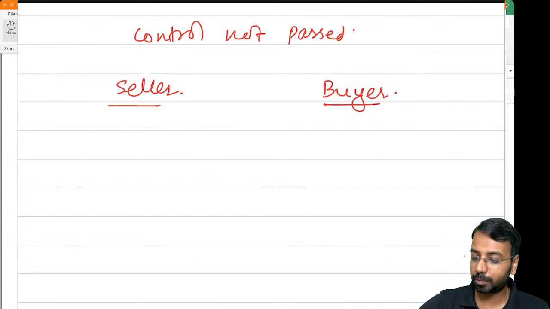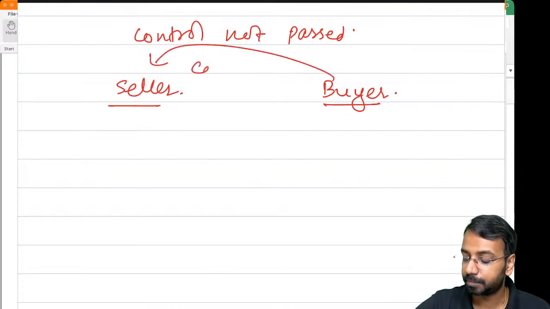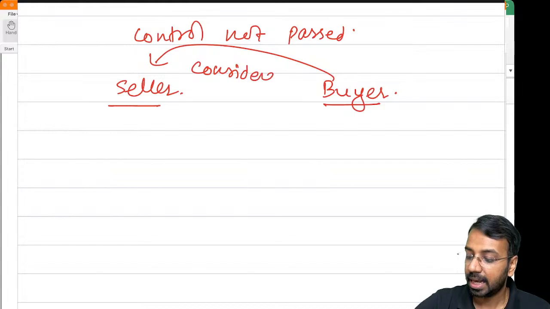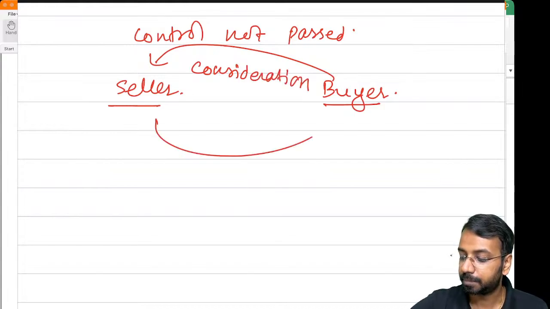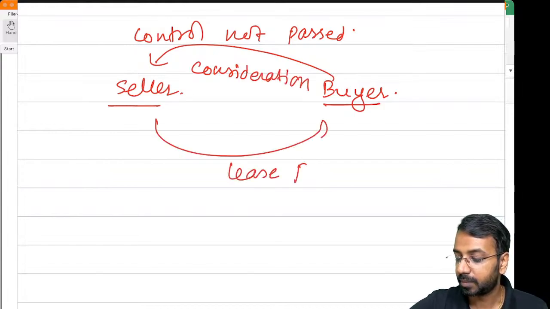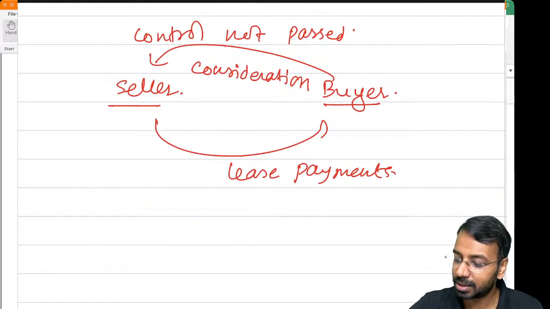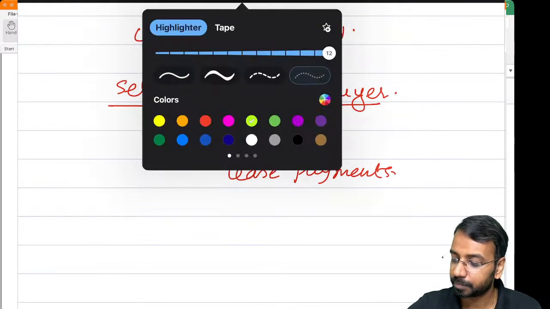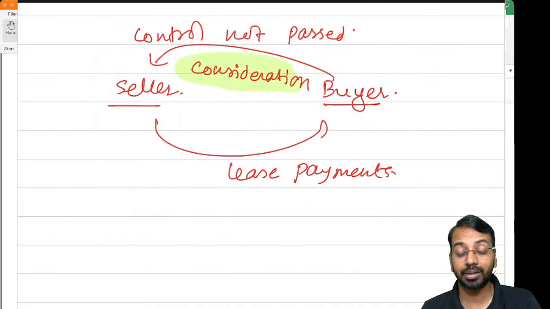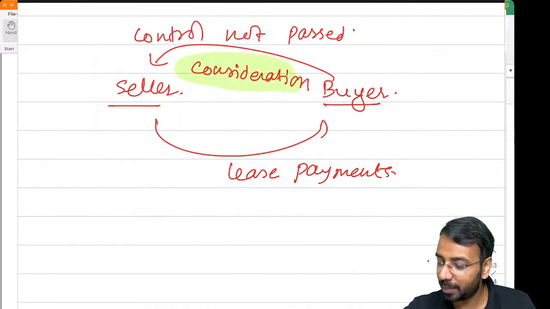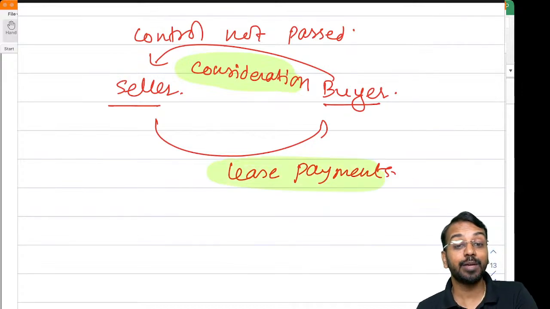Now, when control is not passed, what happens? The buyer has paid some consideration, and the seller will make lease payments. But we are saying, sir, the control is not passed. The control is still with the seller. If the control is still with the seller, this consideration is nothing but a loan taken, and the lease payment will be like the repayment of the loan.